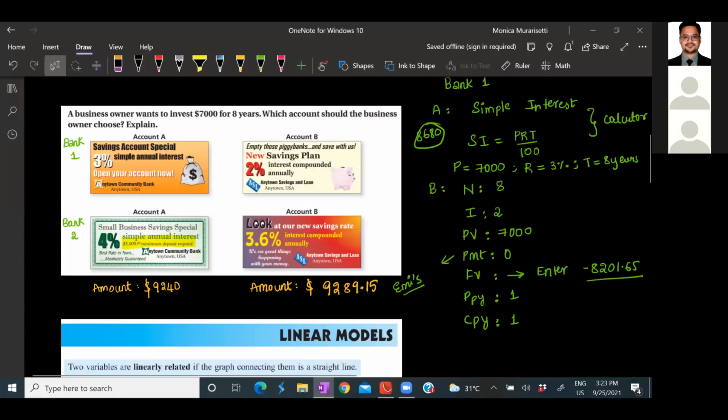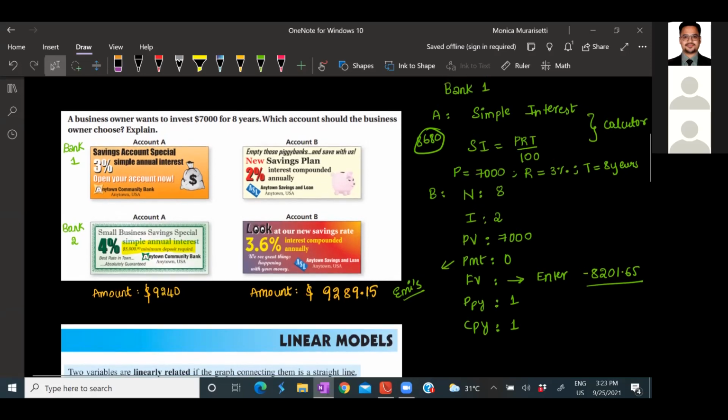So out of all the 4 options from 2 banks, which is the better one to choose? It is better to choose bank 2 and account B. It's not that you always have to enter 1 in PPY and CPY. It depends. If you're paying annually, that means yearly, the PPY and CPY would be 1. If you're paying half yearly, it would be 2. If you're paying monthly, it would be 12. So it depends upon the condition given in the problem.